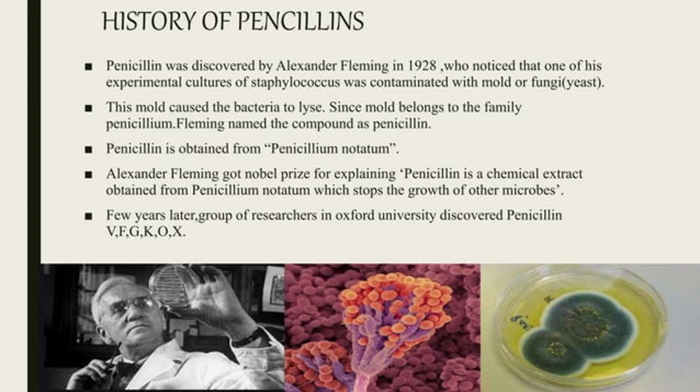Now we are moving towards the first category of compound, discovered in 1928, having a magical therapy, which can be used to treat various types of infections. They are of bacterial origin. What is the history of penicillin? Penicillin was discovered by Alexander Fleming in 1928, who noticed that one of his experimental cultures, while he was doing his study on the Streptococcus species, became contaminated with a mold or fungi.